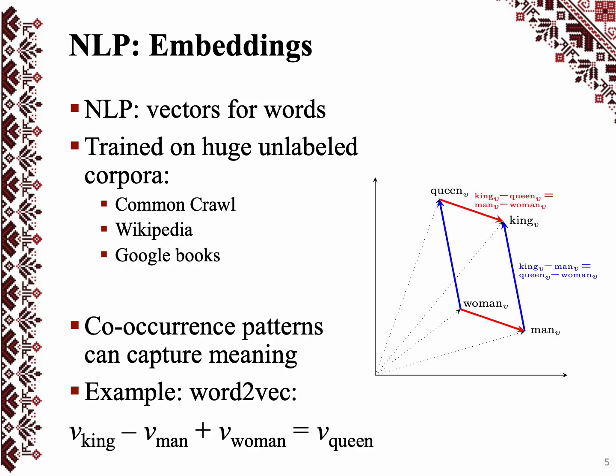The idea comes from natural language processing, where embeddings, which are vectors associated with words, can be produced by training various architectures on very, very large, unlabeled textual data, such as the Common Crawl, Wikipedia, and so on. What's very interesting is that co-occurrence patterns can capture meaning, as shown here on the right. If you take the vector for king minus the vector for man plus the vector for woman, you get something very close to the vector for queen.